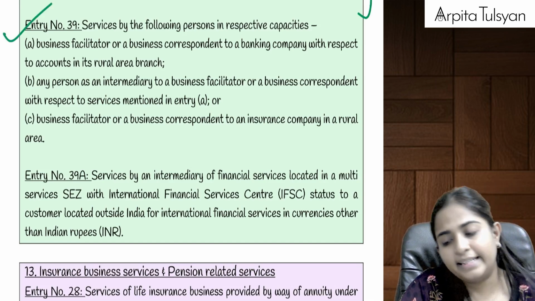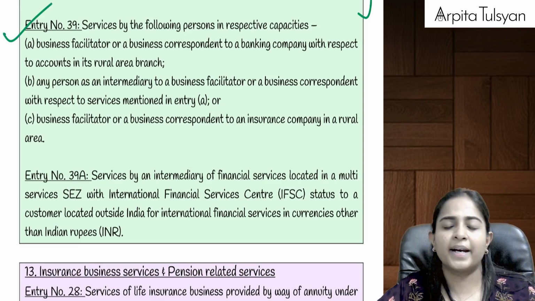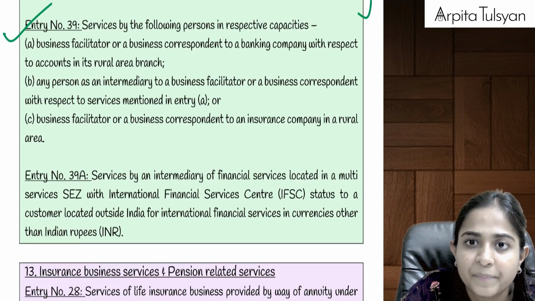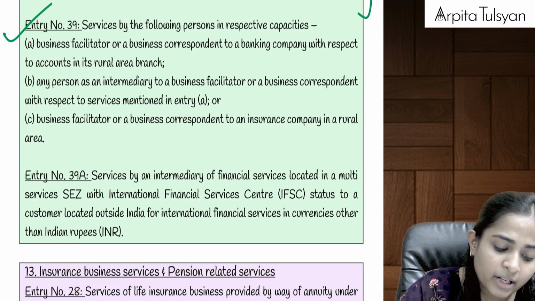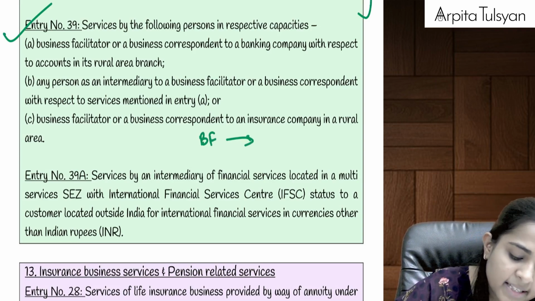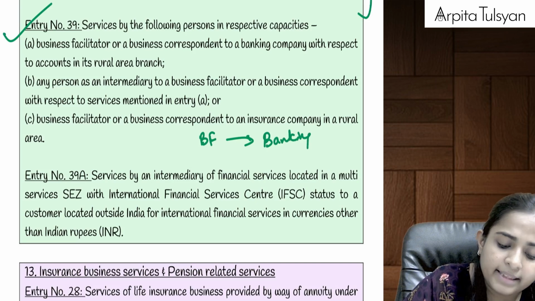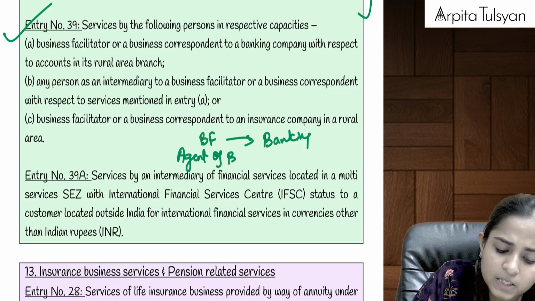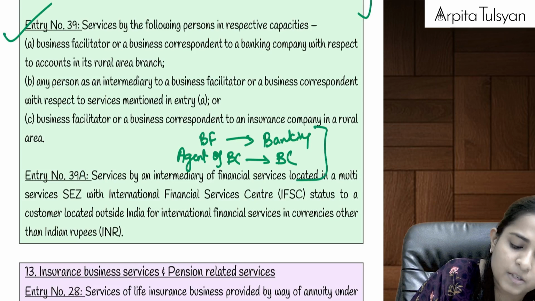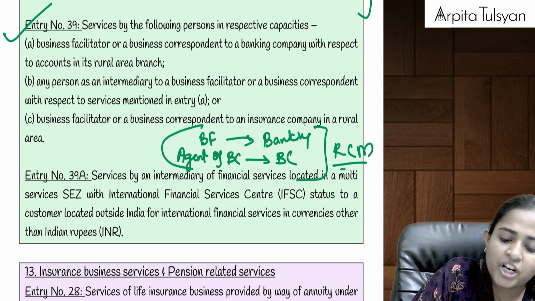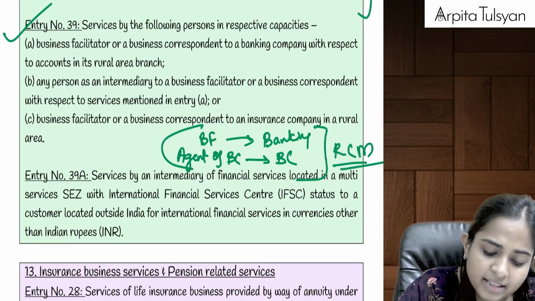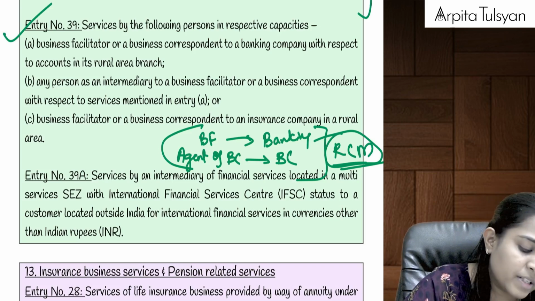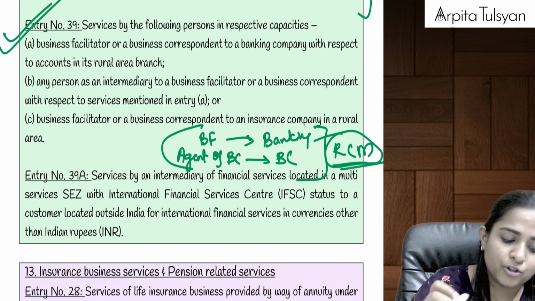Then after that, do you recollect in our reverse charge mechanism chapter, we had studied something about business correspondent and business facilitator? There we had studied that if a business facilitator is providing any service to the banking company, then reverse charge mechanism will be applicable. If an agent of a business correspondent is providing any service to the business correspondent, in these two cases also, reverse charge mechanism was applicable. This means that this transaction, if taxable, will be taxable under RCM. Now see, they have given some exemptions in regards to the same.